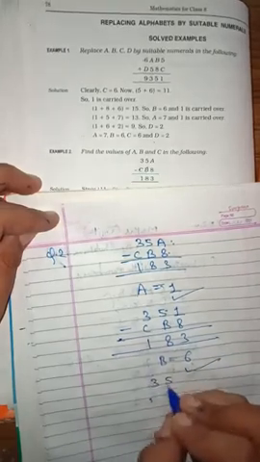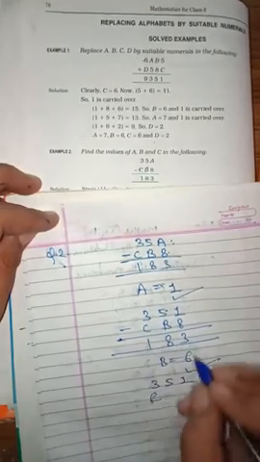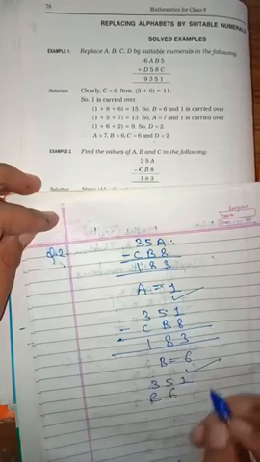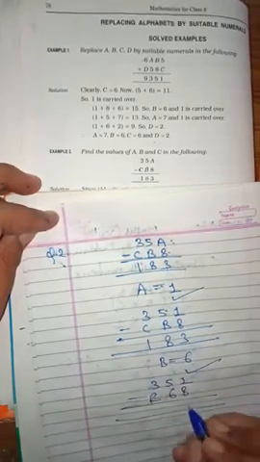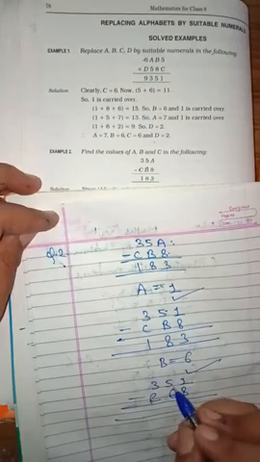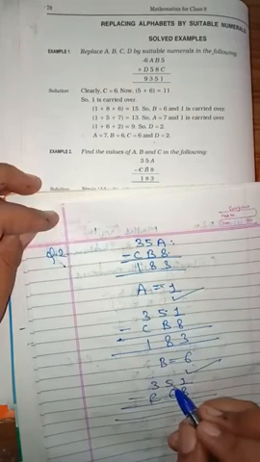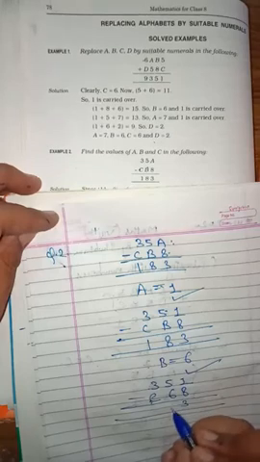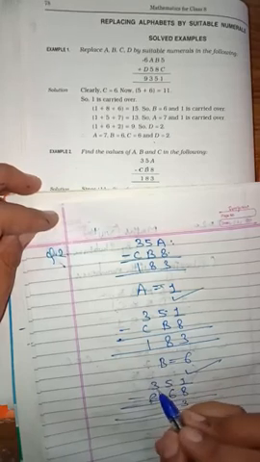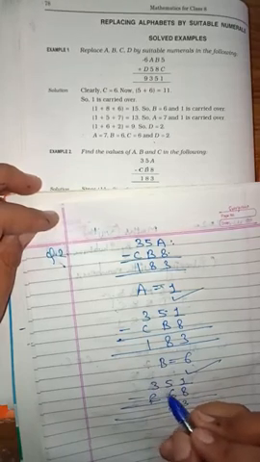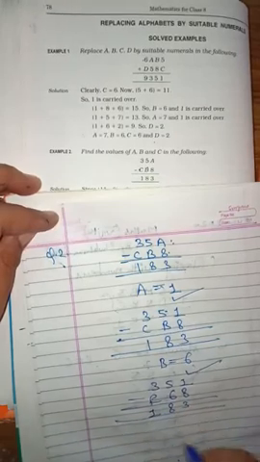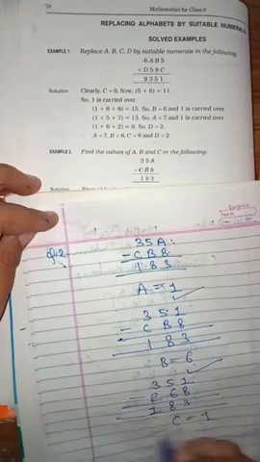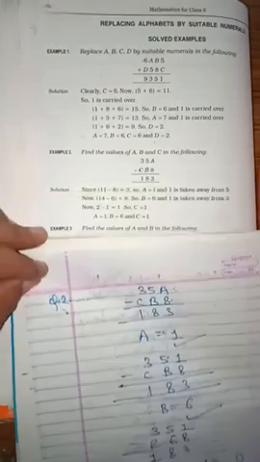You will get 3, 5, 1, minus C, 6, 8. 11 minus 8, 3. Then, because of the carry, this becomes 4. 14 minus 6, 8. Now you have taken the carry, so it will become 2. Now 2 minus C is 1. 2 minus which number will give you 1? That is 1. So C should be 1. A is 1, B is 6, C is 1. You can check the answer, that's correct.